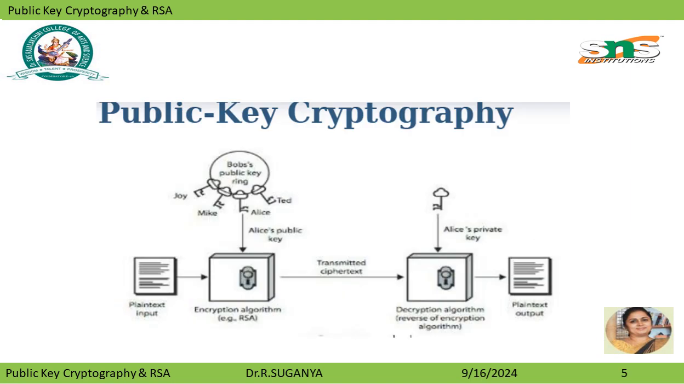Here we can see the diagram. It shows how the plain text is transformed into ciphertext using the encryption algorithm, for example RSA. The main example here is given with Alice and Bob, and the public key ring is given. Then from ciphertext it is transformed back into plain text using the decryption algorithm, which is the reverse of the encryption algorithm.